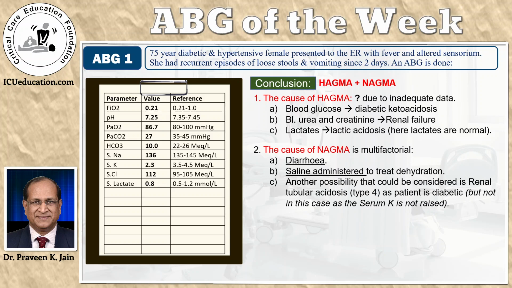Just for teaching purposes, in every patient with diabetes who has a normal anion gap metabolic acidosis, always consider the possibility of renal tubular acidosis type 4. But in this case, since the potassium is low and in RTA type 4 the serum potassium is high, we can exclude the possibility of RTA type 4 in this case.